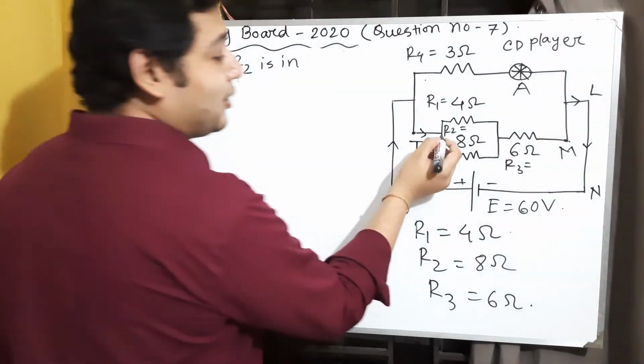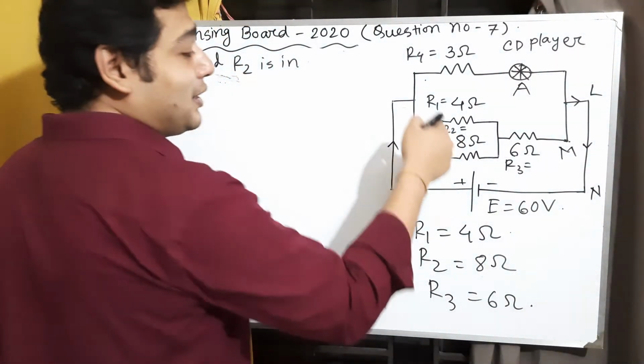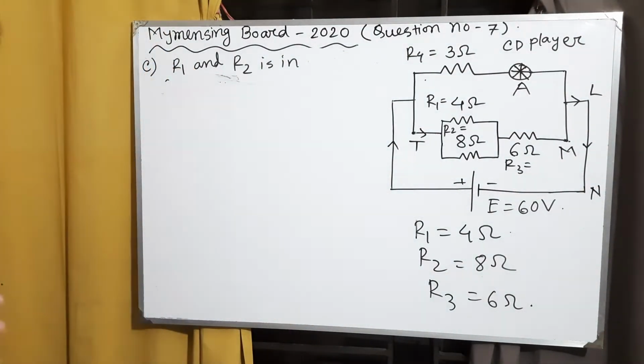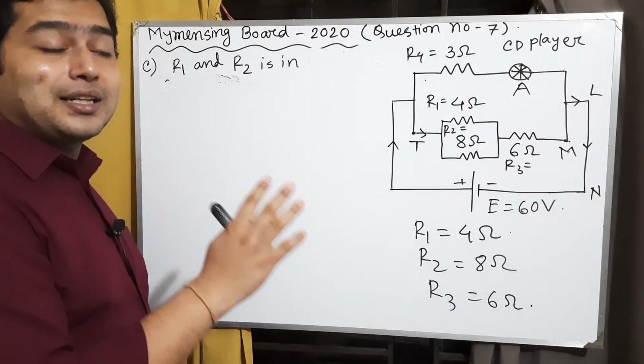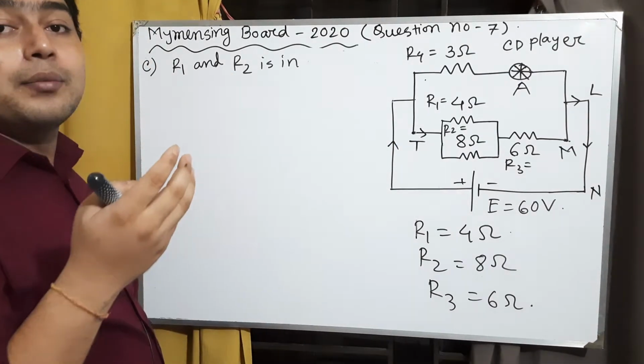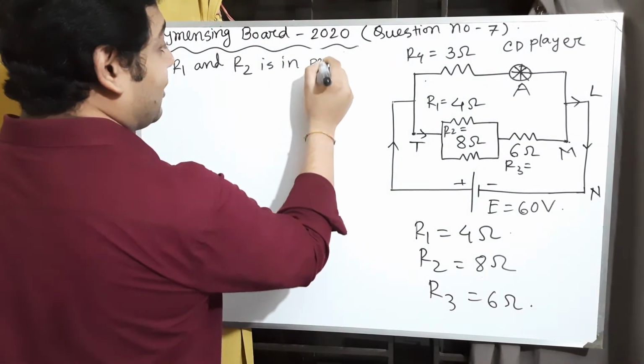Why parallel? Because from this point the current will divide into two parts. We know that if the current is divided, then these parts are in parallel. So R1 and R2 are in parallel.